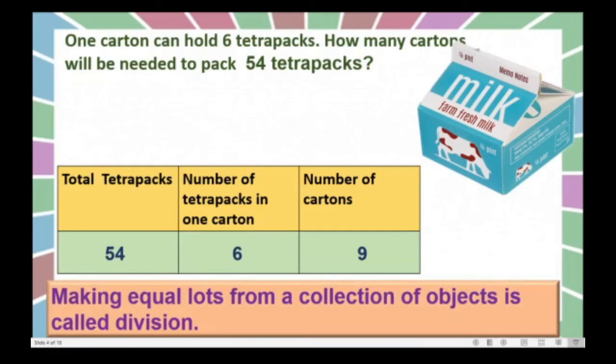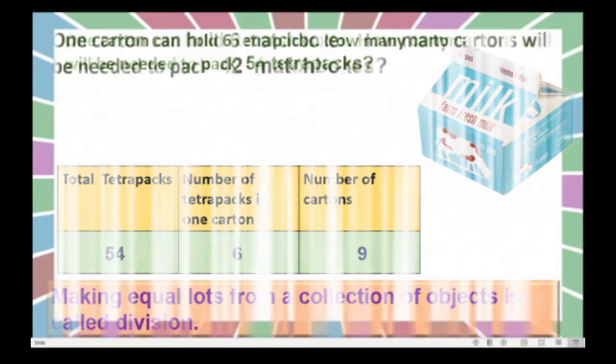Here, making equal lots from a collection of objects is called division. What we did here? We made equal lots from these 54 Tetra Paks. Each lot has 6 Tetra Paks, isn't it? So we got 9 cartons. Got this, children? Okay, we will move to the third sum.